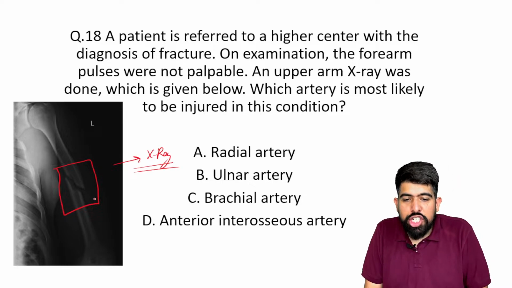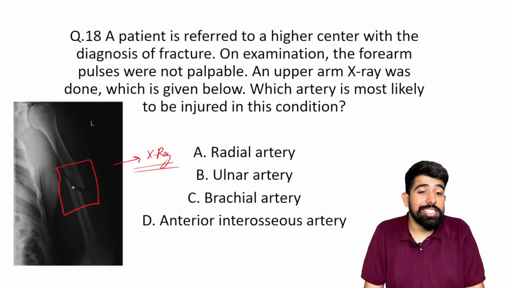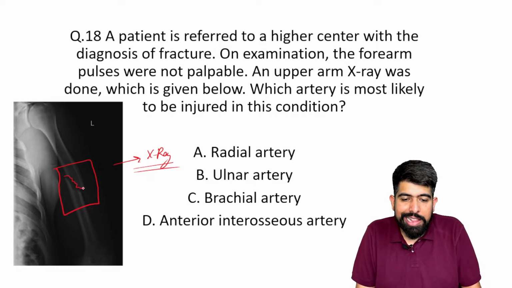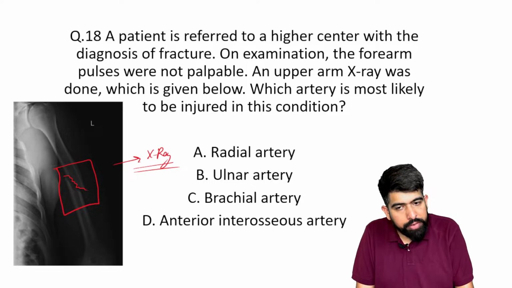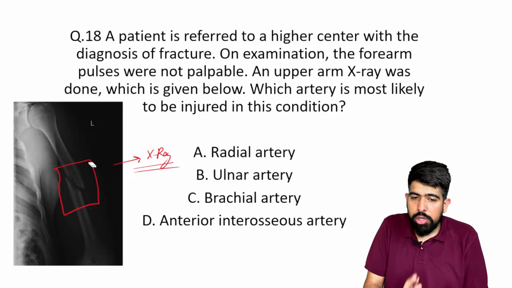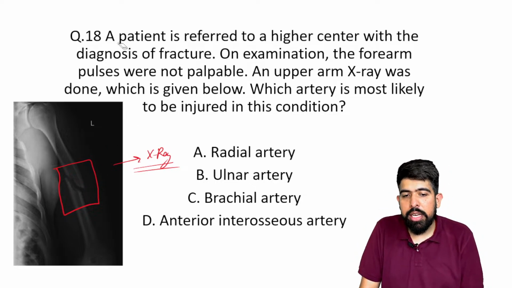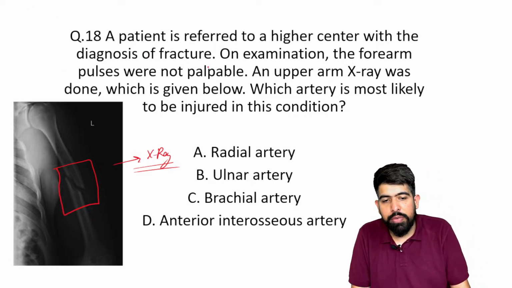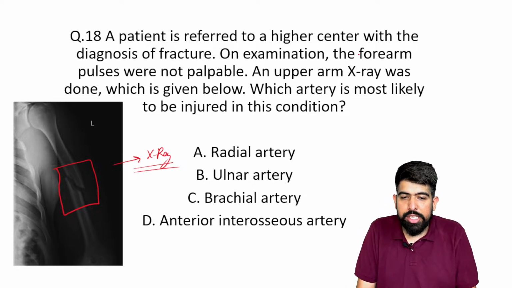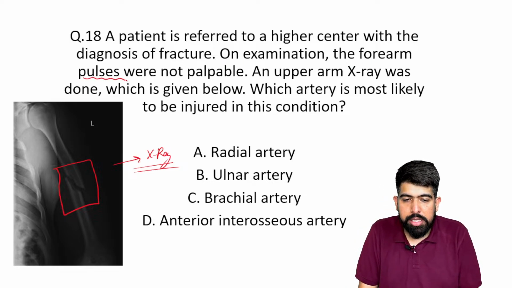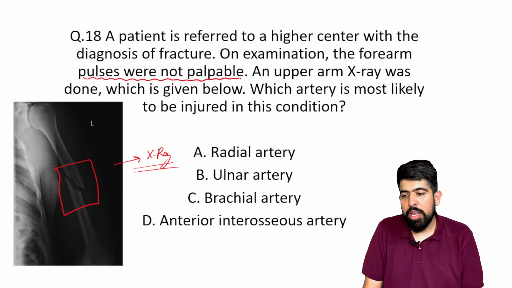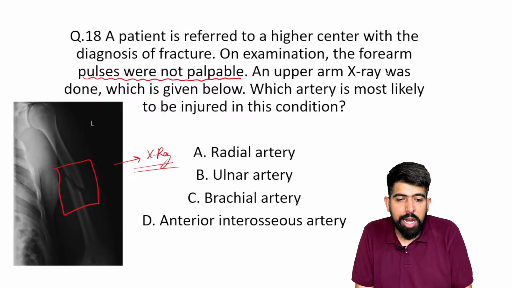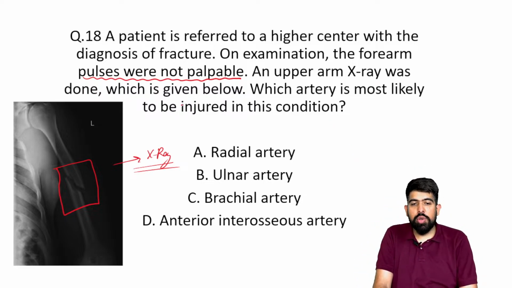As the shaft of the humerus gets damaged, the radial nerve will be getting damaged. I agree with you exactly. But in this question, what are they asking? A patient is referred to the higher center with a diagnosis of fracture. On examination, the forearm pulses were not palpable, and the upper arm X-ray was done, shown below.